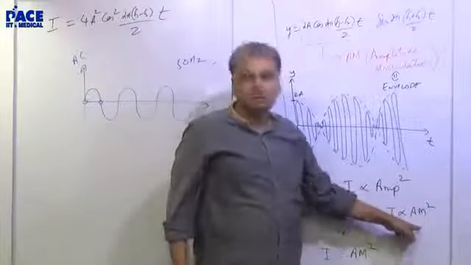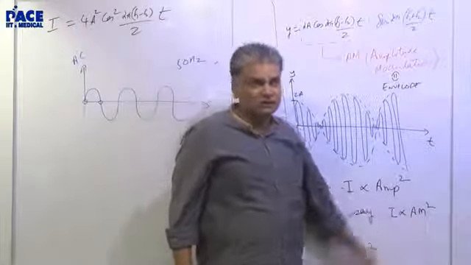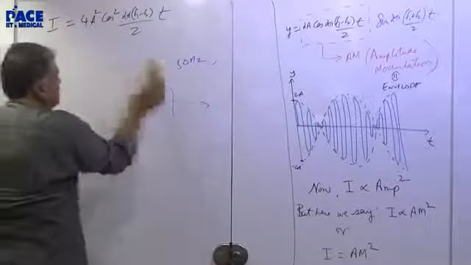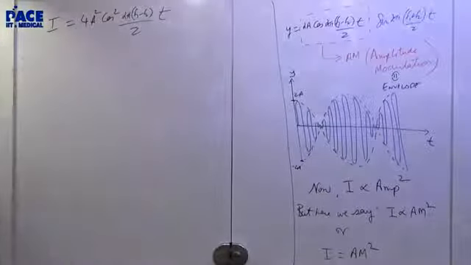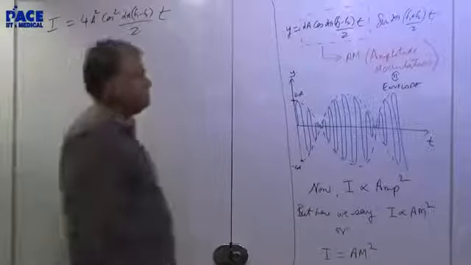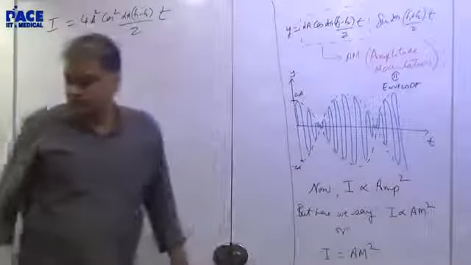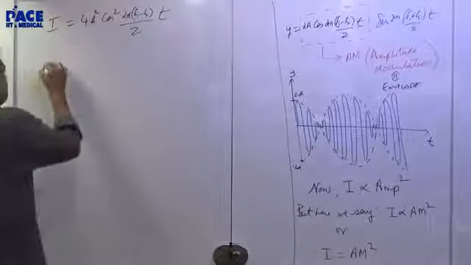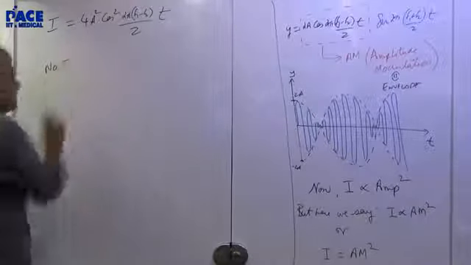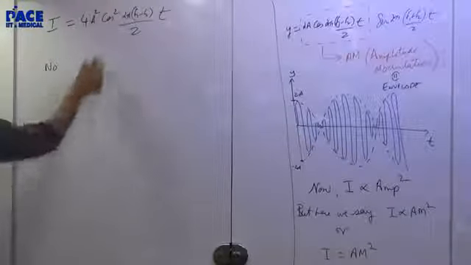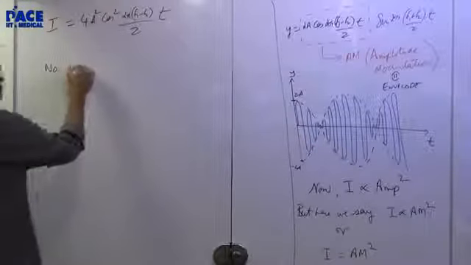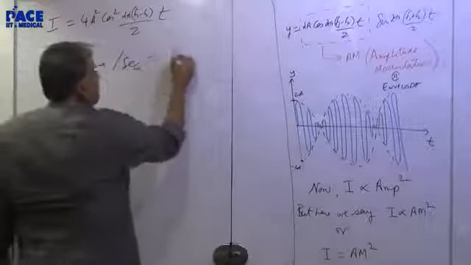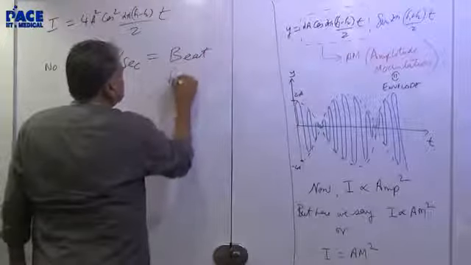That is called AM square, amplitude modulation square. So this is the amplitude modulation square. So I'm justifying why AM is AM square. I mean why AM is taken and not the other part. So having said that, when will the intensity be maximum? Now the number of intensity maximas you have per unit time or per second, number of Imax per second, this is what is called as beat frequency.